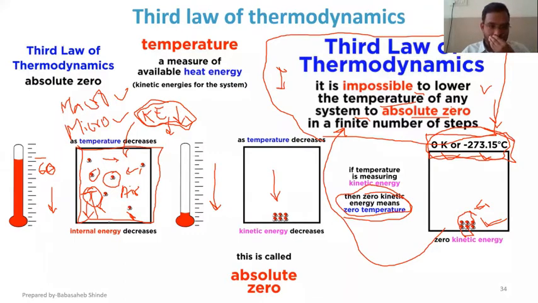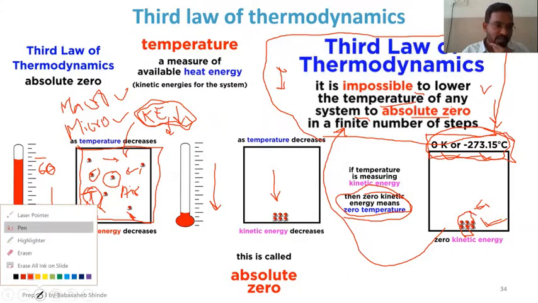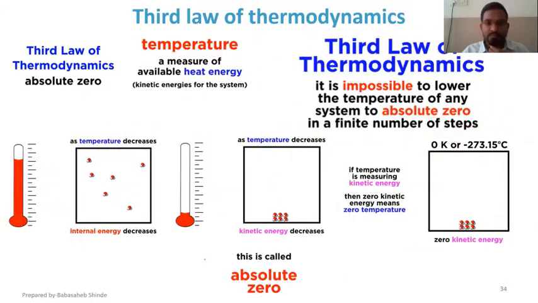Zero internal energy. So exactly, according to the macroscopic and microscopic viewpoint, the temperature possessed by the body is a result of kinetic energy possessed by individual molecules inside that body, right? So when you keep reducing the temperature, the kinetic energy will also reduce, and obtaining that state is impossible.